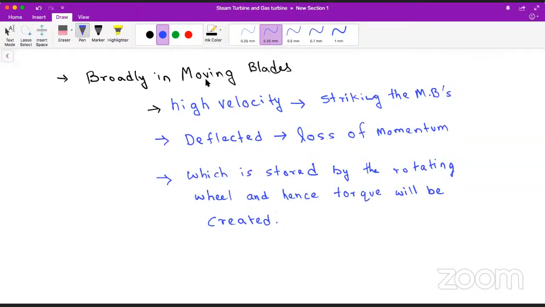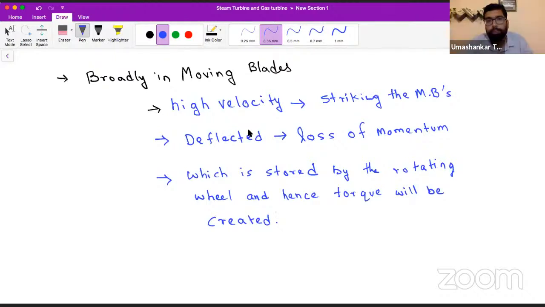Say yes or no. You can say yes or no. Okay. So till now everything is clear. What is broadly happening in a steam turbine?